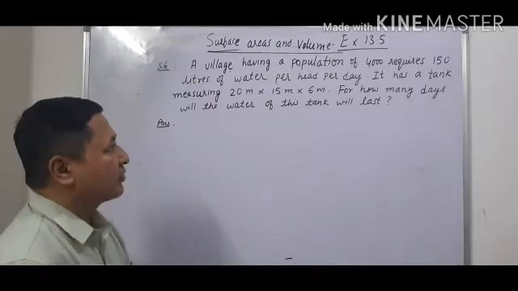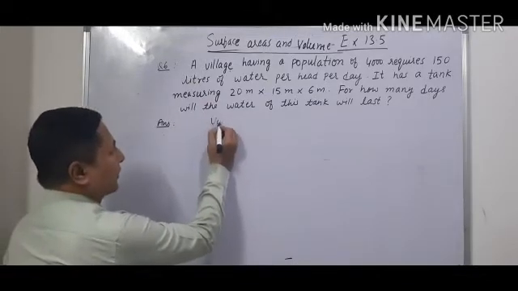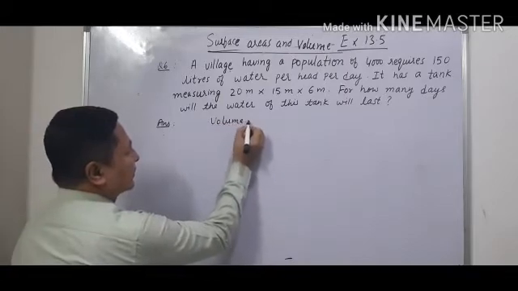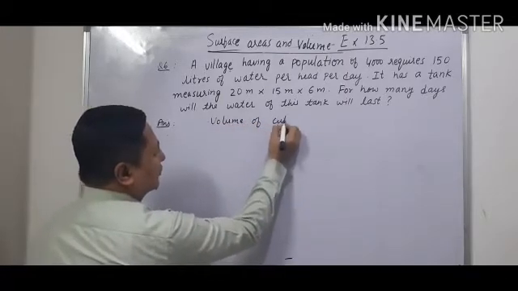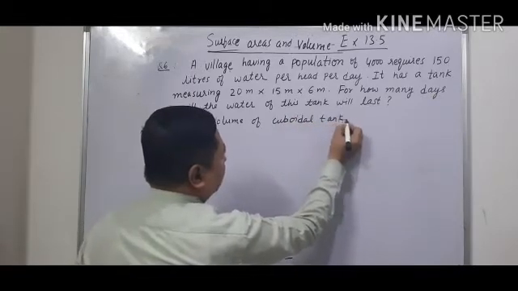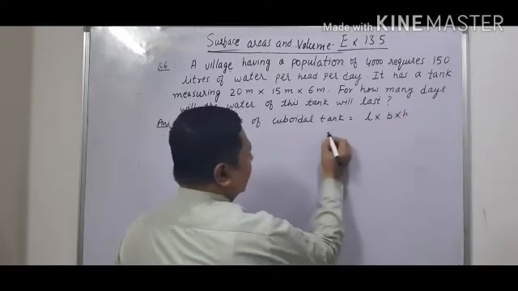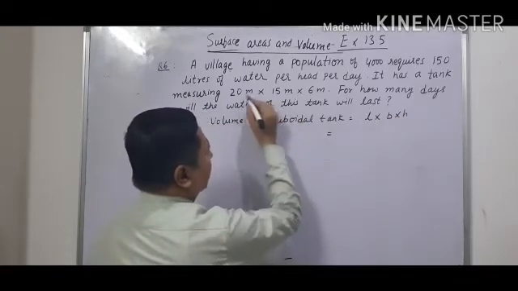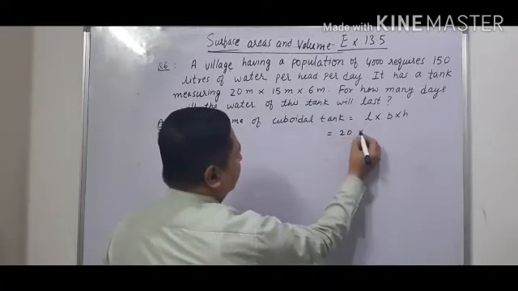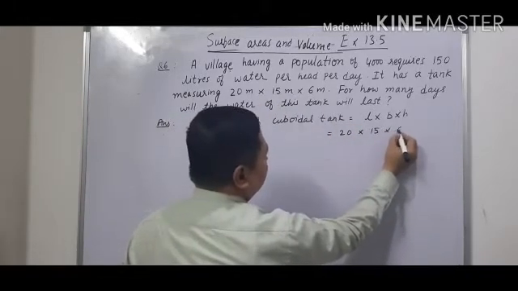So first we have to find the volume of the tank. It is a cuboidal tank, so the volume of a cuboidal tank is given by the formula L into B into H. L is 20 meter into 15 meter into 6 meter.